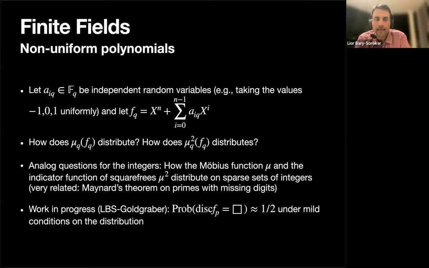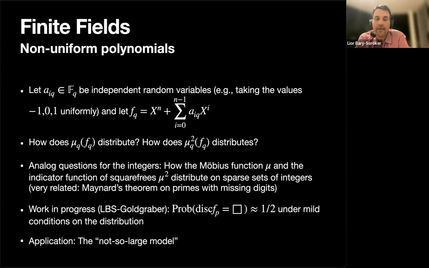work. So this is work in progress with Noam Goldgraber, who is here now. He's a master's student. I'm not stating it explicitly because it's still in progress, but we showed that for the -1, 0, 1 coefficients, the discriminant is a square with probability close to half, under some mild condition on the distribution of the coefficients. I mean, it's a Fourier type of condition, and then